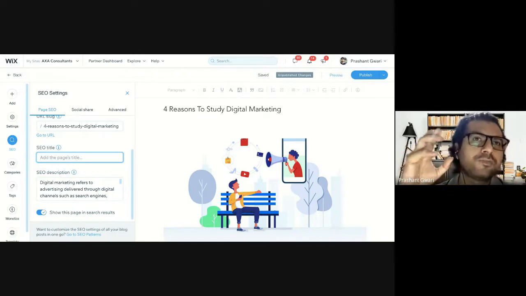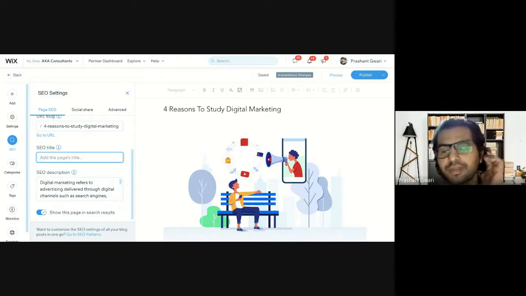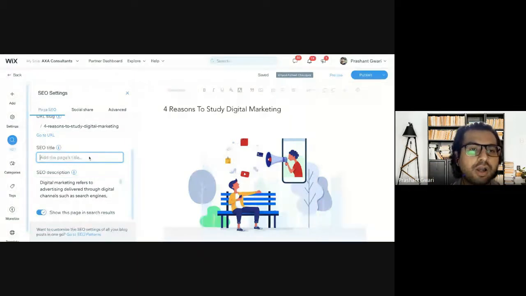Keeping all those points in mind, we will create this SEO title. And we are creating the SEO title by focusing on the keyword, and our keyword is digital marketing. So in the SEO title we can directly use this headline, but this headline does not have 70 characters,